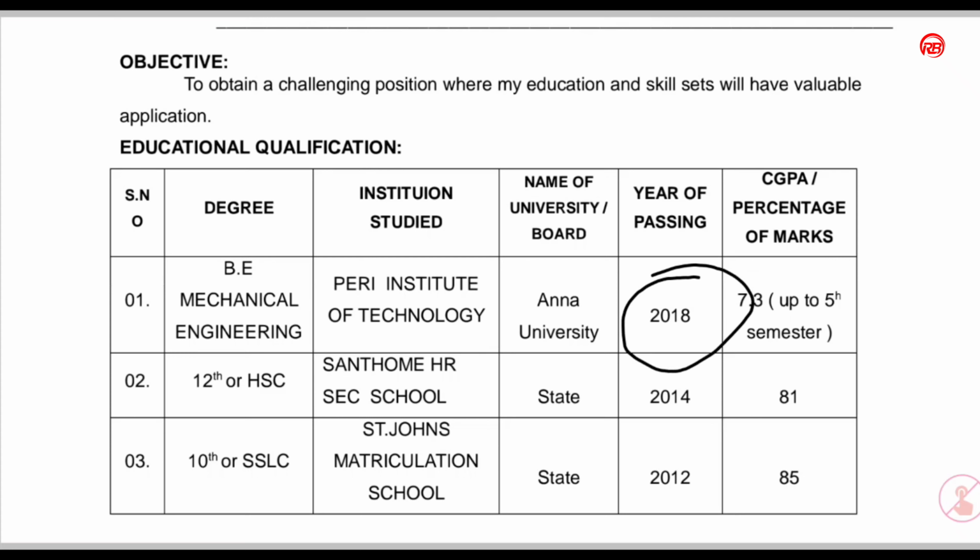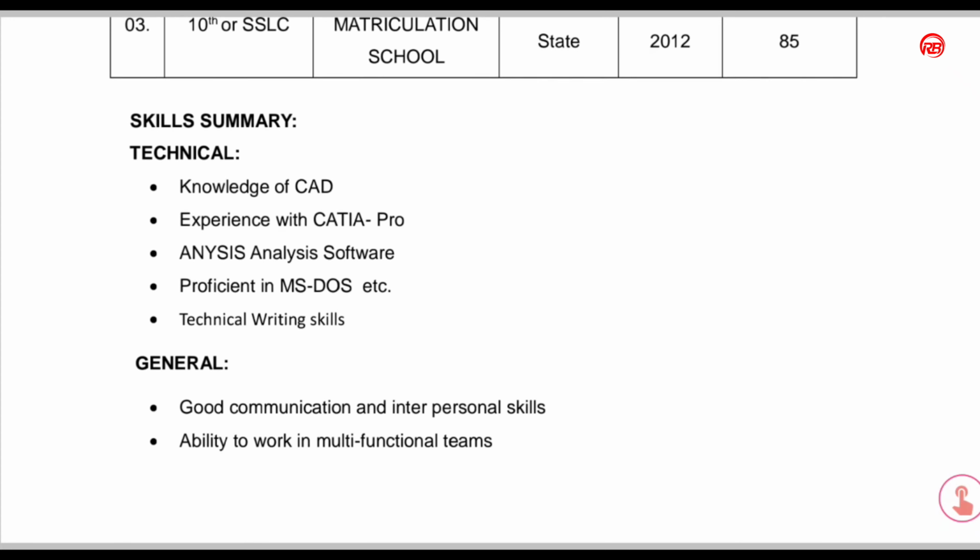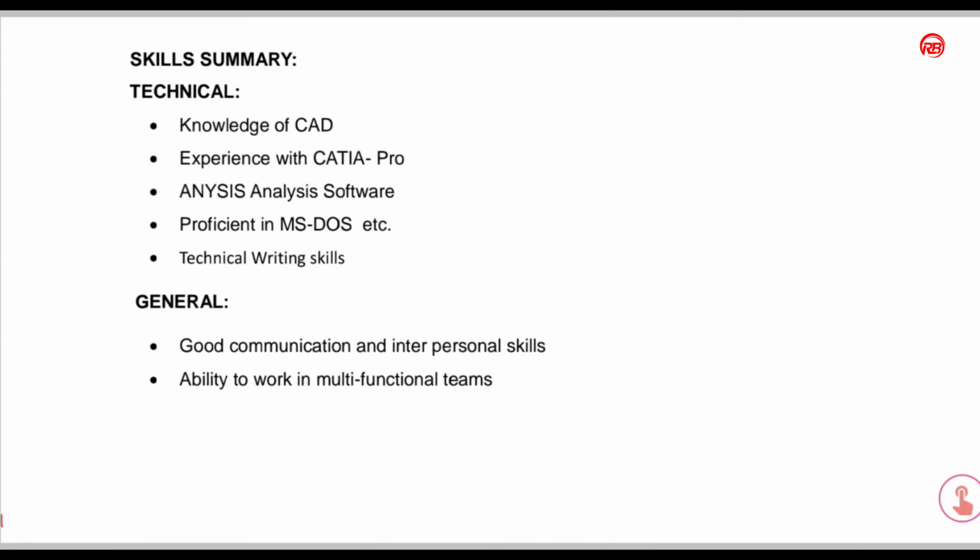First we have to write what is our current qualification or current degree. Next, the second and the third. Next to that, if you are fresher, you need not write your experience. If you are experienced candidate, include your experience.